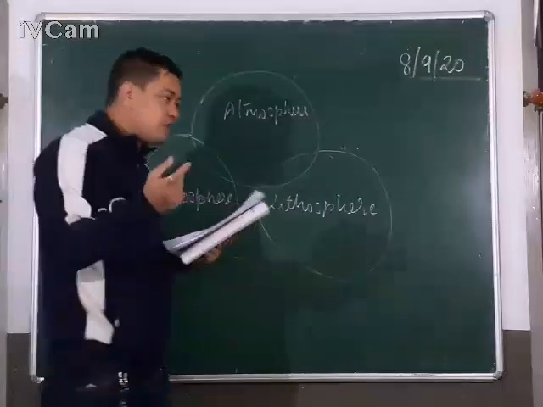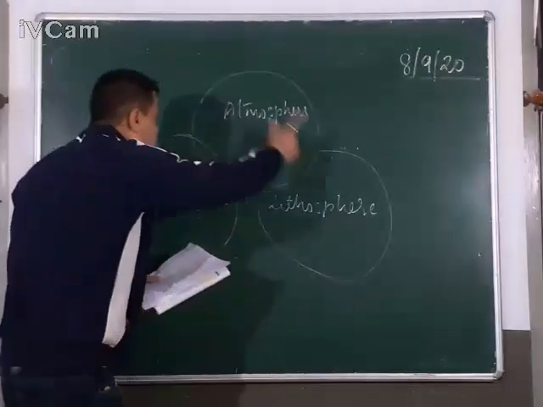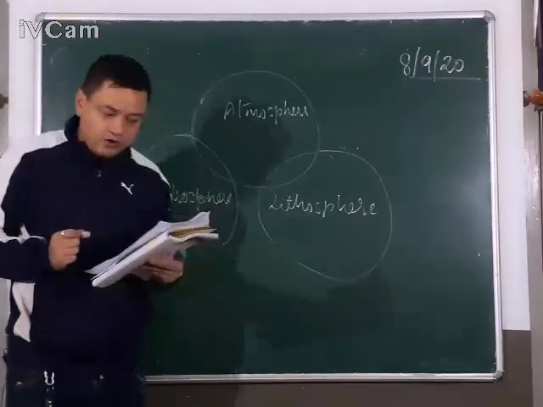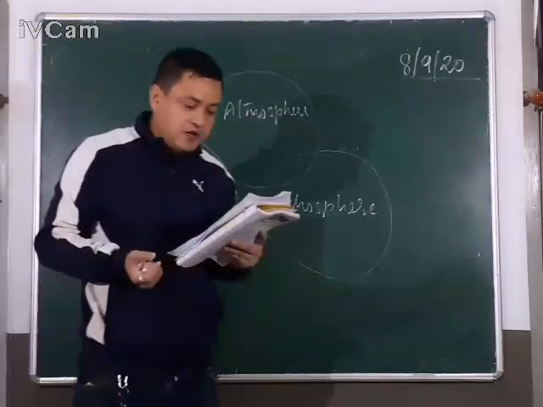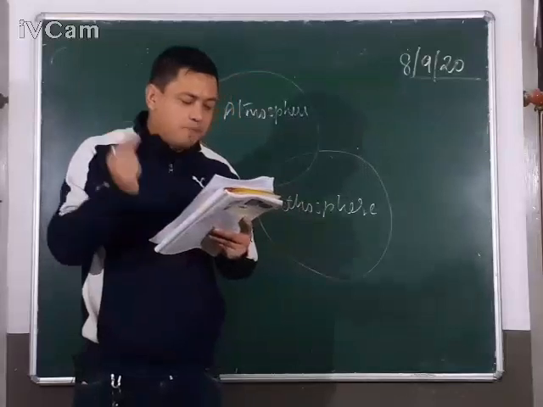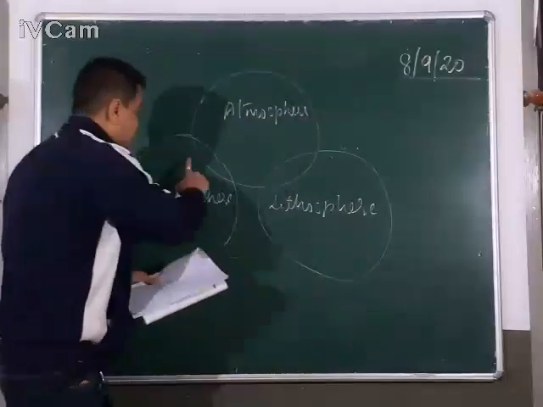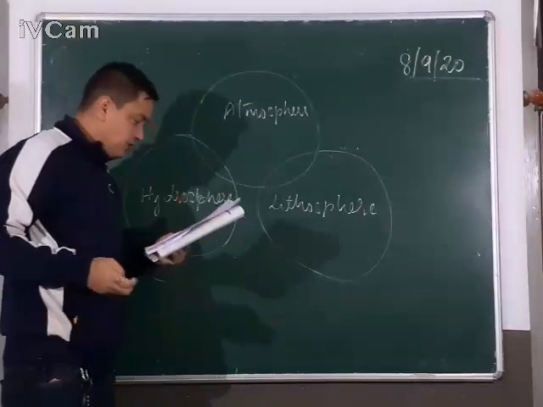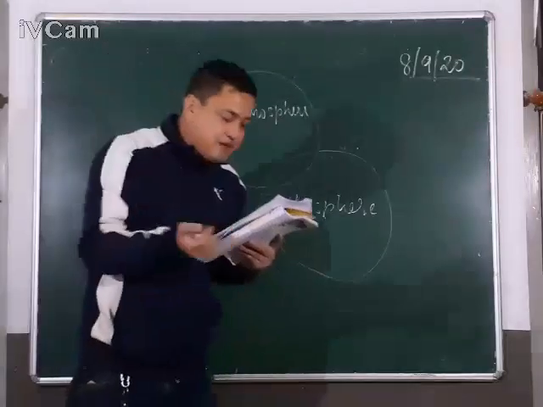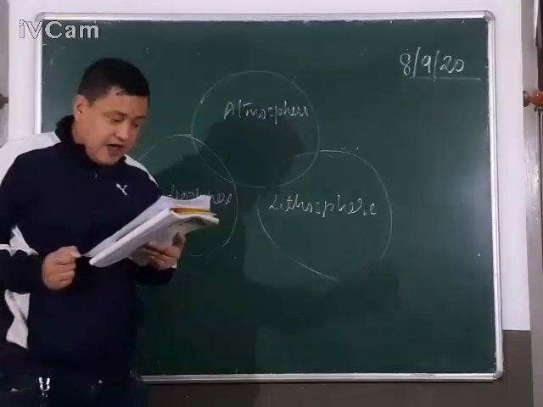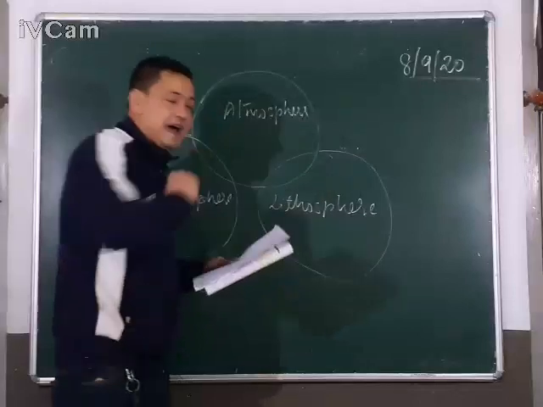Now, biosphere is the place where all living organisms thrive or sustain their life. In this zone, the three main components of the earth meet. They meet each other, they overlap each other, intersect each other, and interact, which means act together.